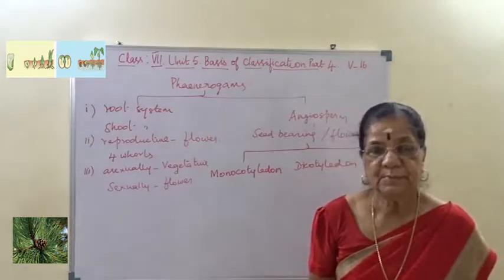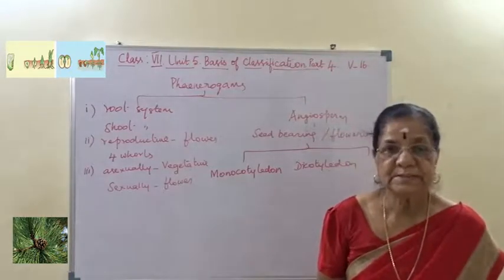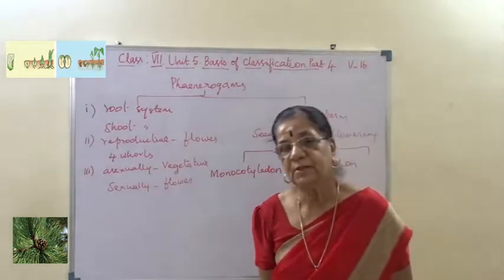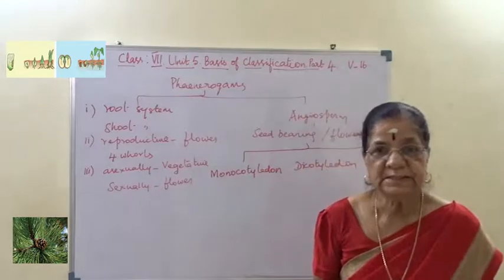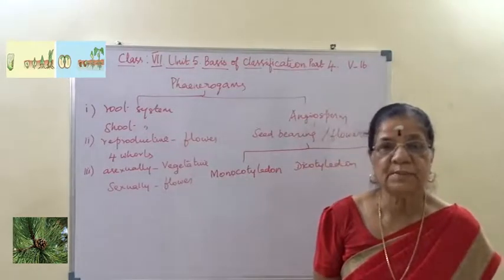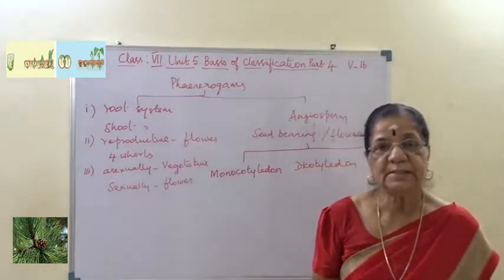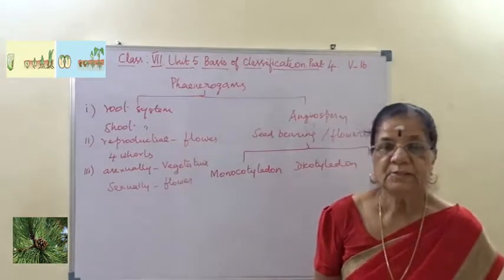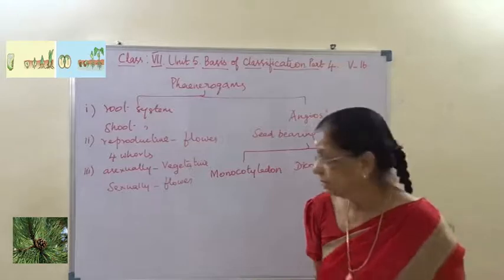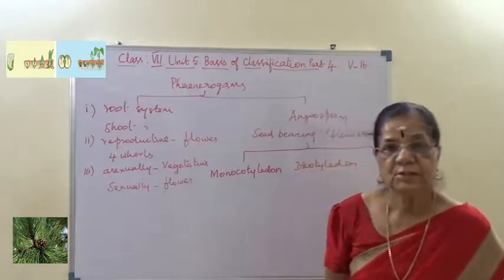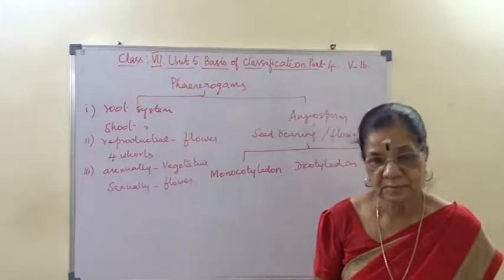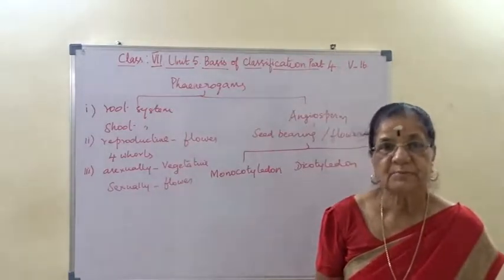Then normally all four whorls of the flower are present in dicot. Here in monocot, calyx and corolla are fused to form a structure called perianth, and then the essential whorls will be present. So these are the differences between dicot and monocot. I hope you are able to follow this. We will continue.